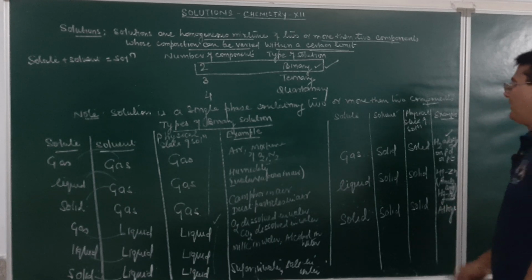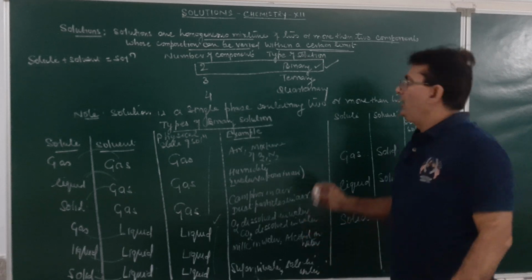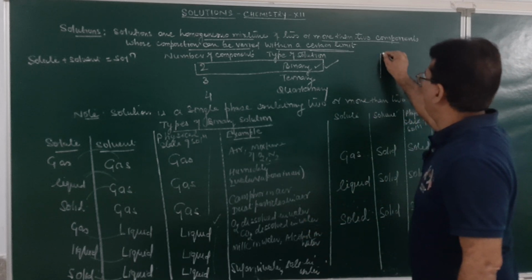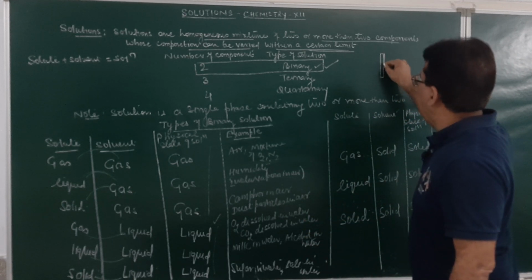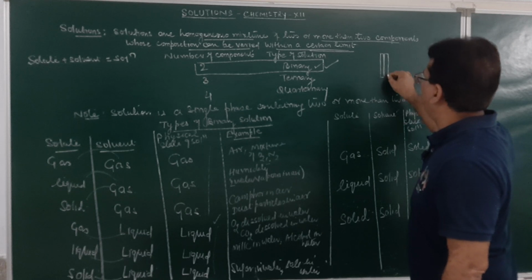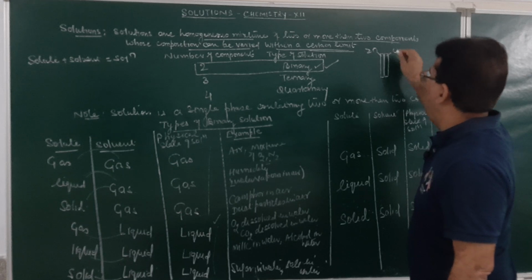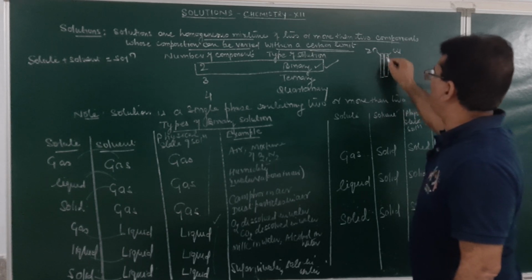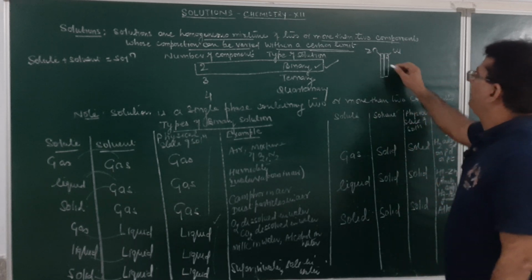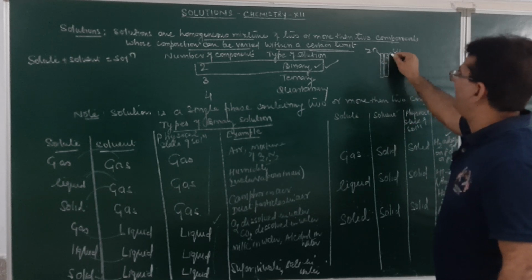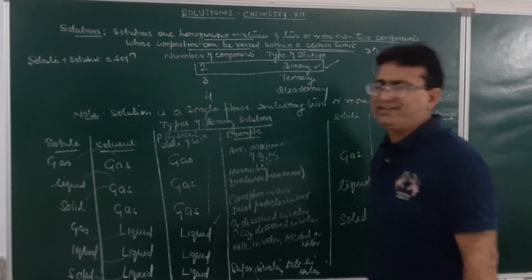The example over here can be alloys. Suppose we have a zinc plate, and over here in touch with this, we put a copper plate. This is a plate of zinc and this is a plate of copper. What we will observe is that some of the particles of zinc will move towards the copper, and some of the particles of copper will move towards the zinc. Ultimately, it will become a homogeneous mixture.